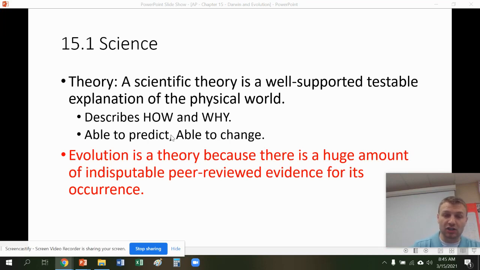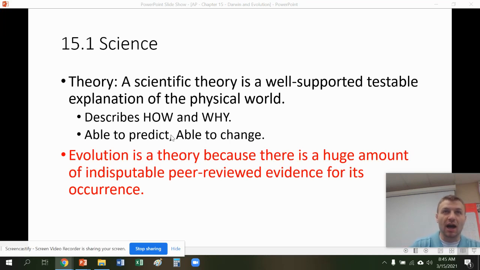And these are actually able to change, and that's one of the parts that people don't like about this. They want science to be yes, no, black, white, easy. This is what it is, 100%, and that's not what science is. Science is self-checking, and that idea is kind of hard to teach people about.